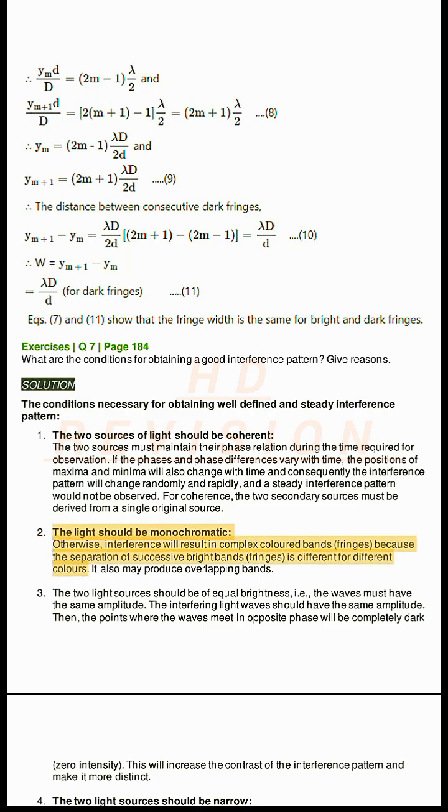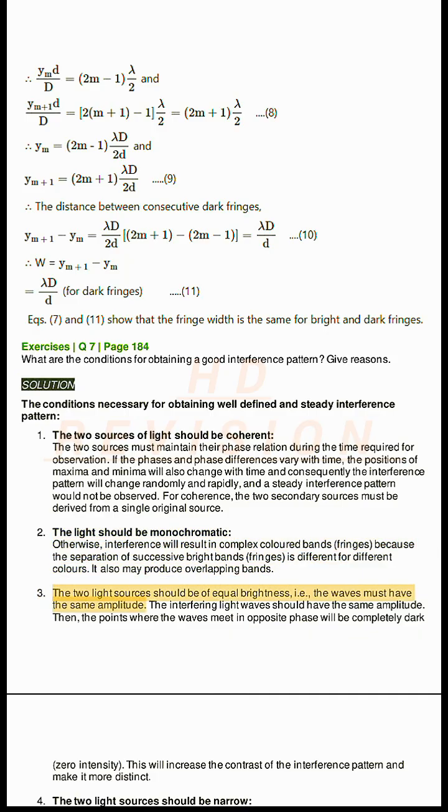2. The light should be monochromatic. Otherwise, interference will result in complex colored bands, fringes, because the separation of successive bright bands, fringes, is different for different colors. It also may produce overlapping bands.